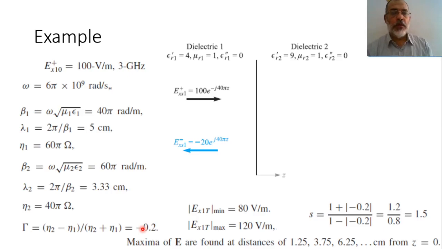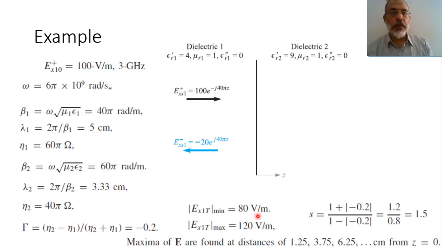Now, for the standing wave pattern, the minimum electric field would be 1 minus the magnitude of the reflection coefficient, multiplied by the amplitude of the incident field. So 1 minus 0.2 is 0.8, multiplied by 100. So the minimum electric field of the standing wave pattern in region 1 would be 80 volt per meter.